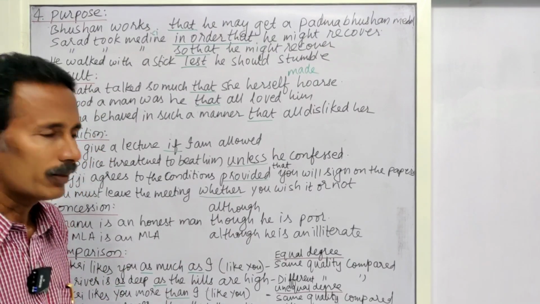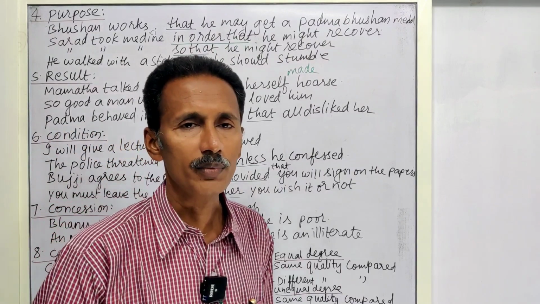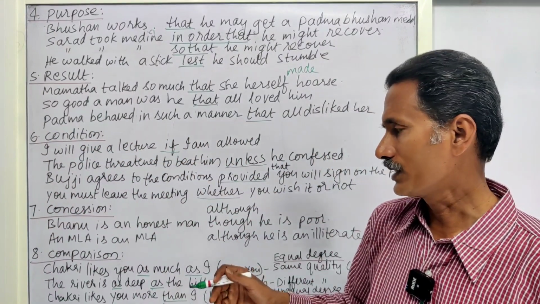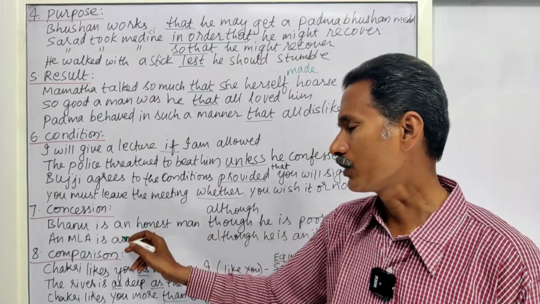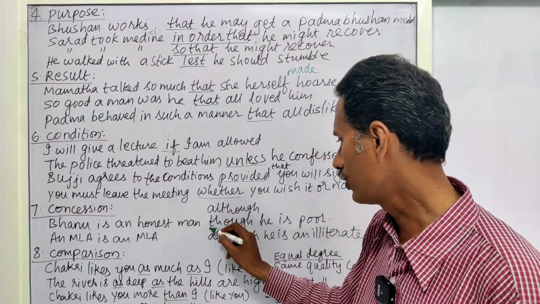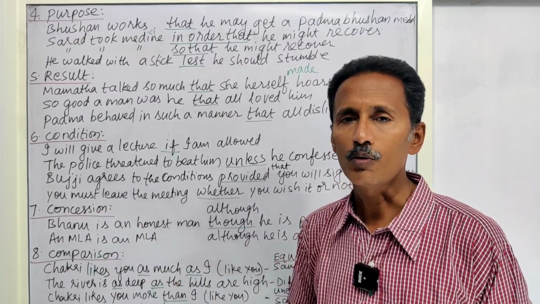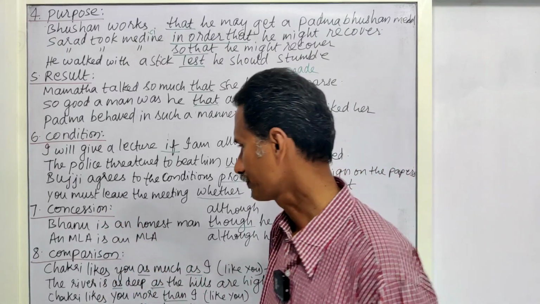Next, concession. Banu is an honest man, although he is poor. He is poor, but that quality doesn't intimidate him or make him dishonest. Though he is poor, he is an honest man. So Banu is an honest man, although he is poor. This though or although is said to be a subordinating conjunction of concession.